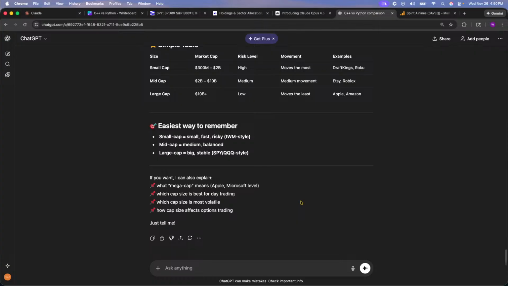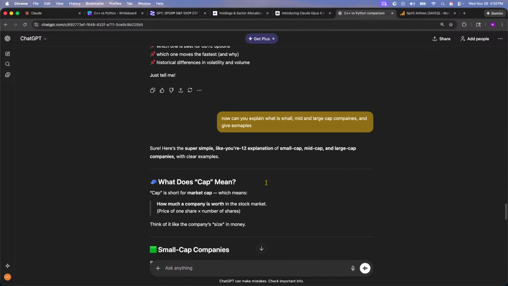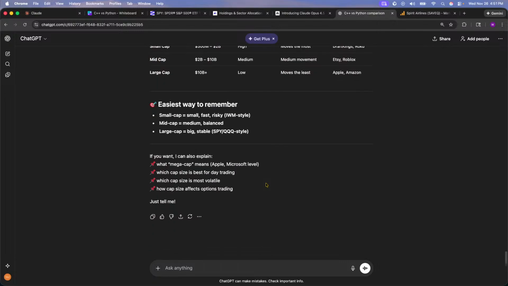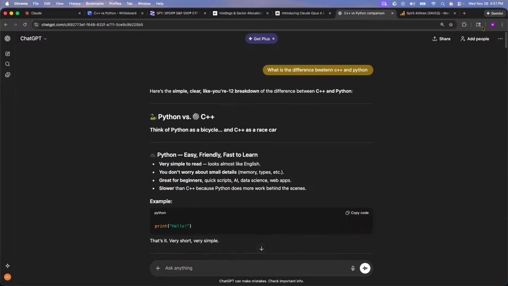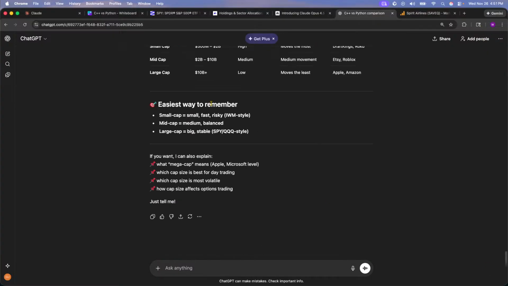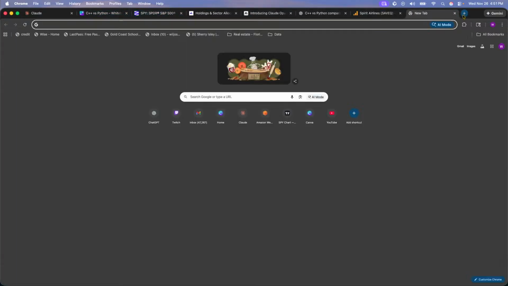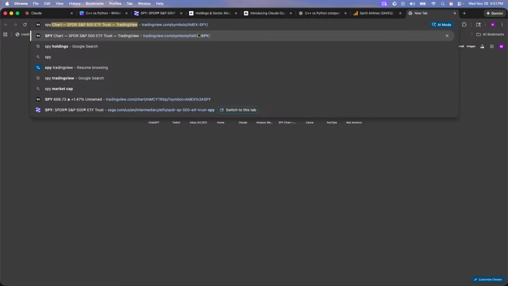And we also understand what algorithmic trading is, right? All right, beautiful. So what I want to do now, did I talk about? Yep, we talked about Python and C++. So what I want to do now is go to TradingView and pull up SPY.